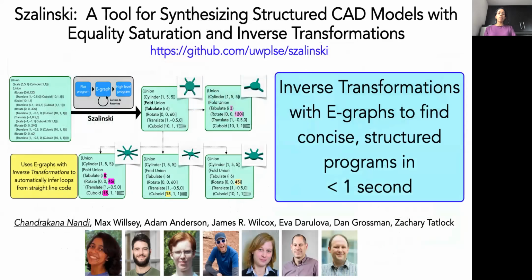So to summarize, we presented Selinsky, a tool that can automatically infer loops from flat programs using egraphs, and a new technique called inverse transformations.